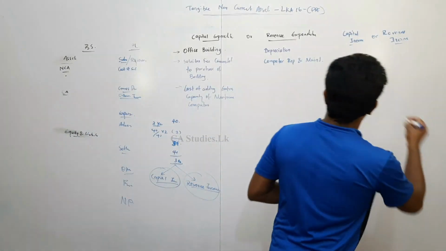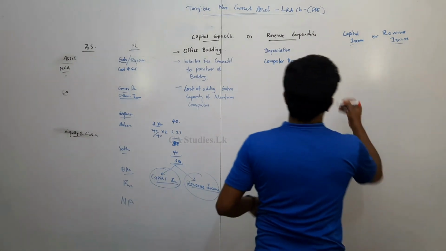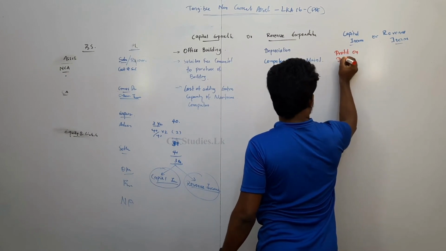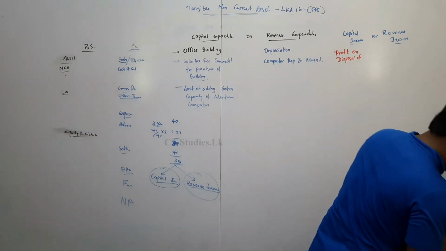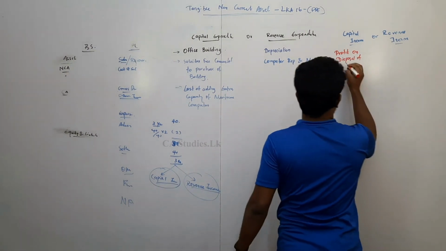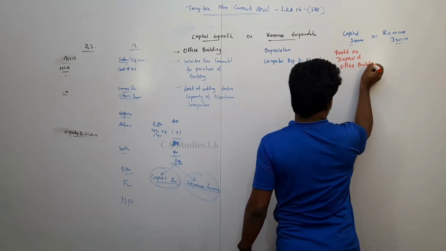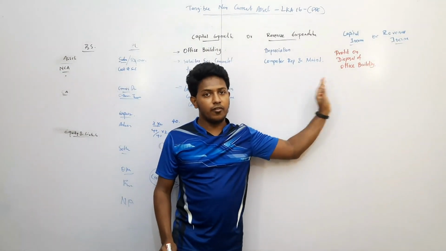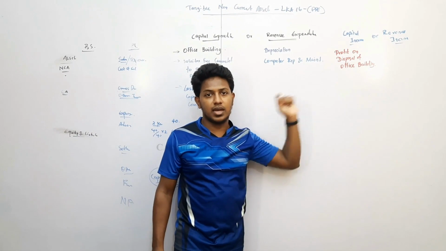Now, profit on disposal of office building, otherwise we can say profit on sale of office building. You should use your brain and comprehensive knowledge in order to understand what type of transaction this is.